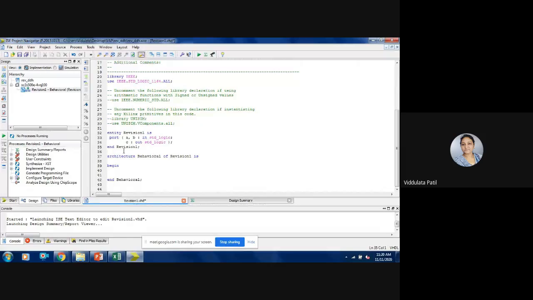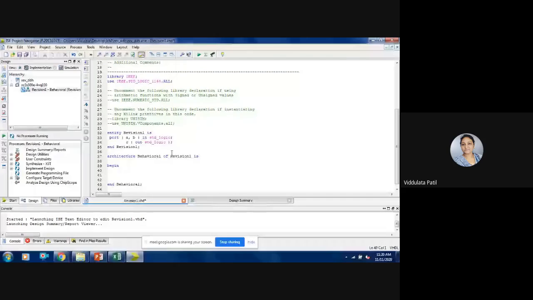After this, then architecture. If there is a declarative part present in the architecture, it will be there here, but as we don't need this, we are going to skip that part. Then there will be a keyword that is begin. Whenever we write an architecture, there will be the keyword architecture, then the name for that architecture, so we have given the name as behavioral, then of, and then whatever is the name of the entity for which we are writing this architecture.